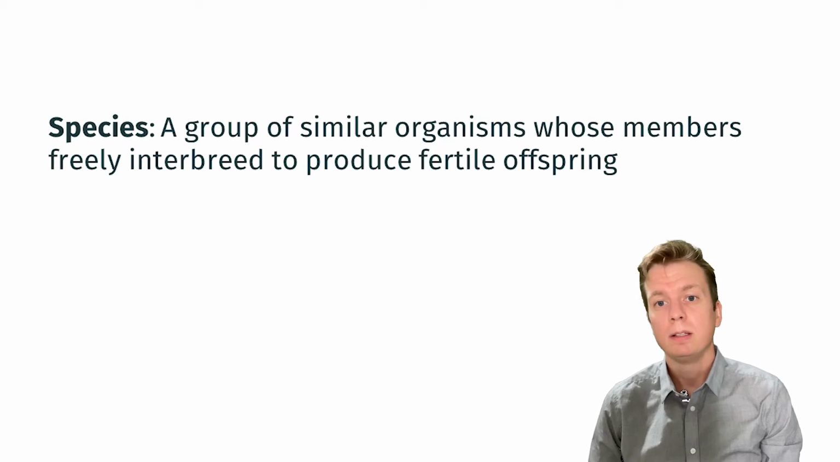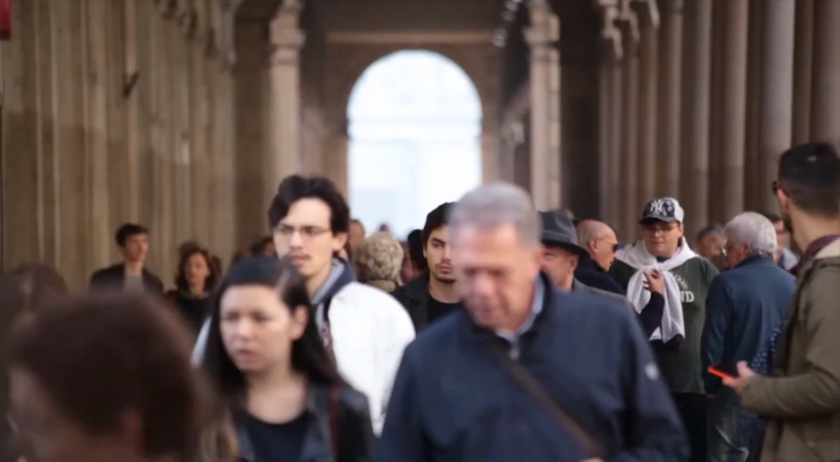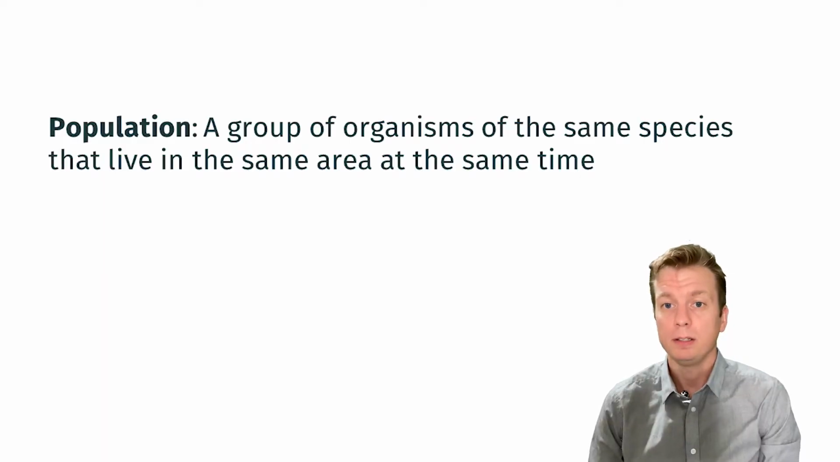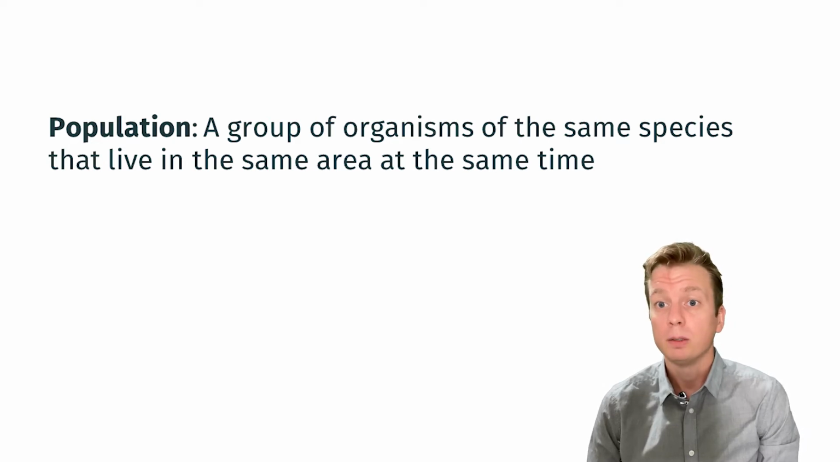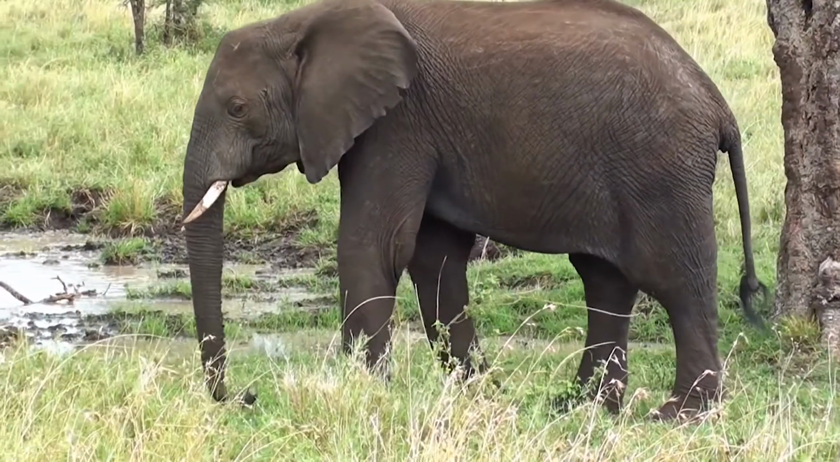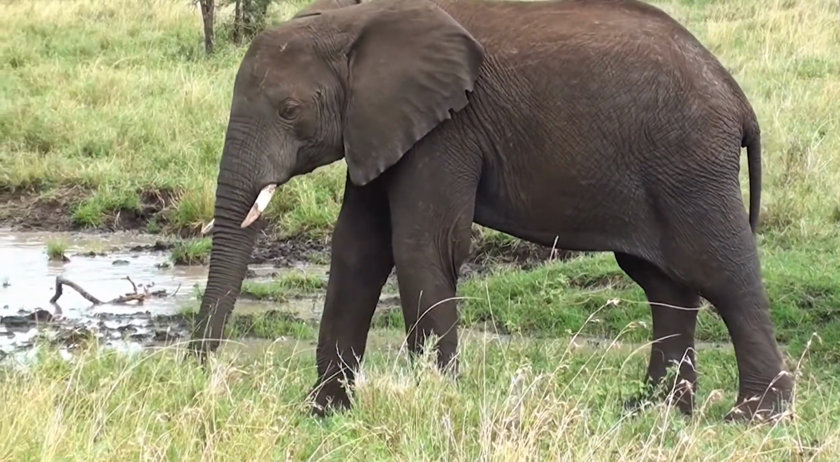To better tackle this, the study of ecology has been divided into different levels. The basic level of ecology is that of the species, a group of similar organisms whose members freely interbreed to produce fertile offspring. Humans are a species. Honeybees are a species. The next level of organization is the population, a group of organisms of the same species that live in the same area at the same time. For example, a population of African elephants living in the savannah.